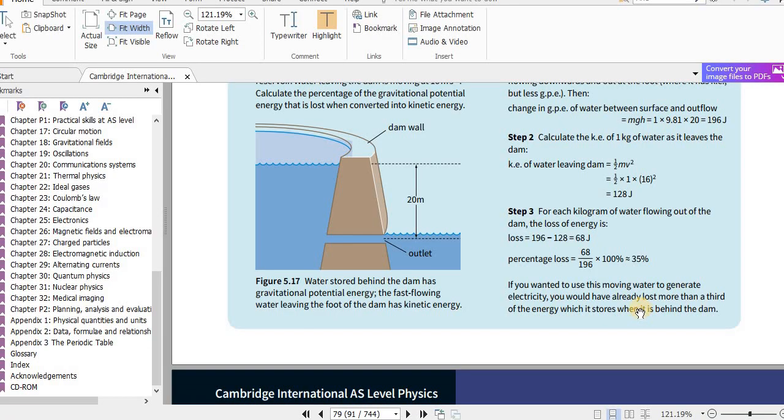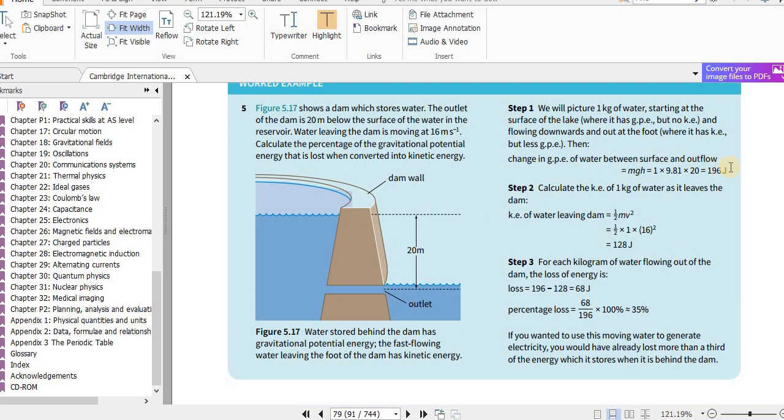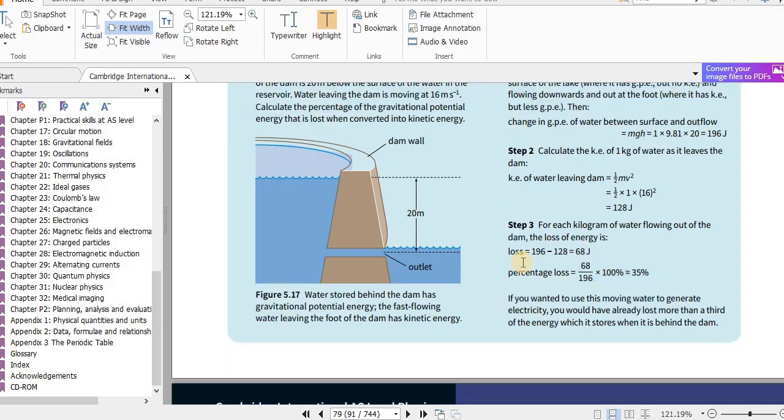If you wanted to use this moving water to generate electricity, you would have already lost more than a third of the energy which is stored when it is behind the dam. So here the original amount of energy is this. If you take 1/3 of that, you can see that here it has lost more than 1/3 of the energy which it stores when it is behind the dam.